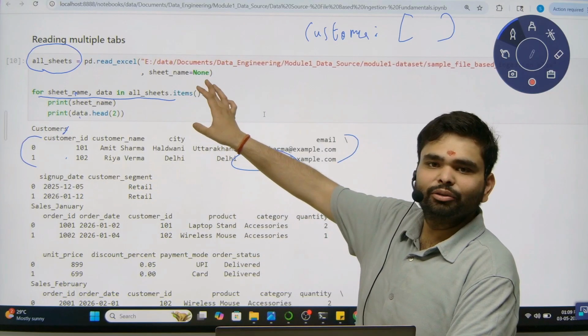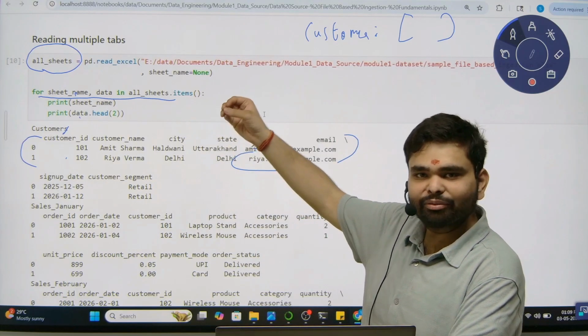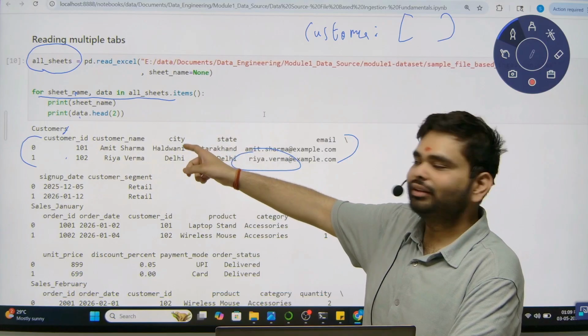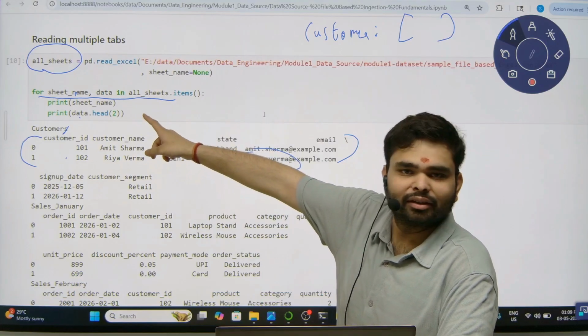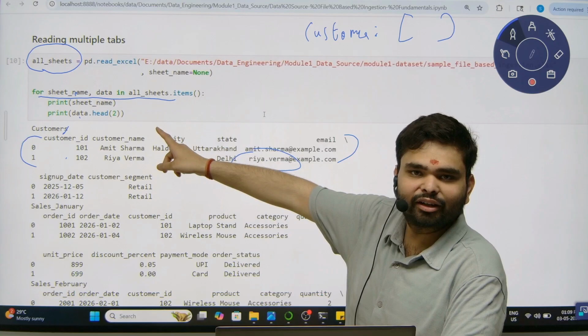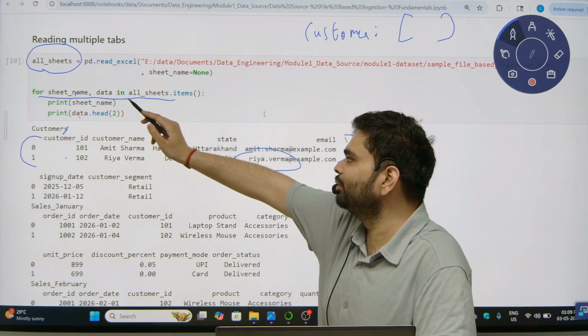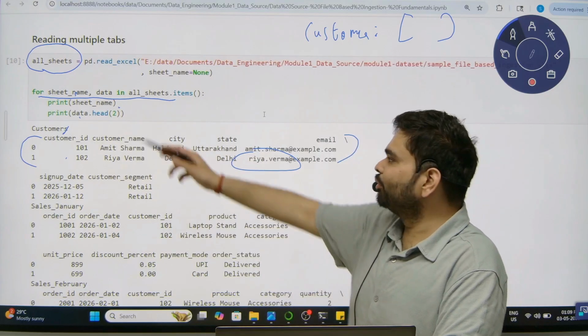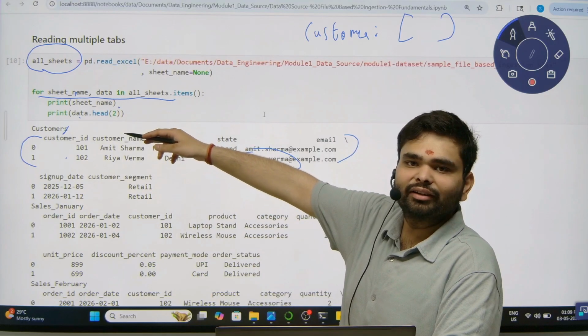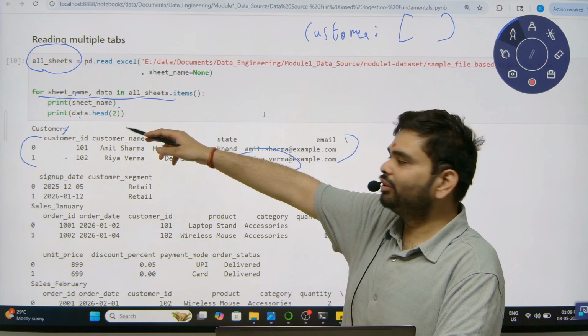In this way, you can easily import all the tabs of the Excel file in one go, and you can also store them in different data frames. For each tab, you can generate a data frame. You just need to add one or more steps. You can add one more step here, and we can easily specify the data frame for each data set.